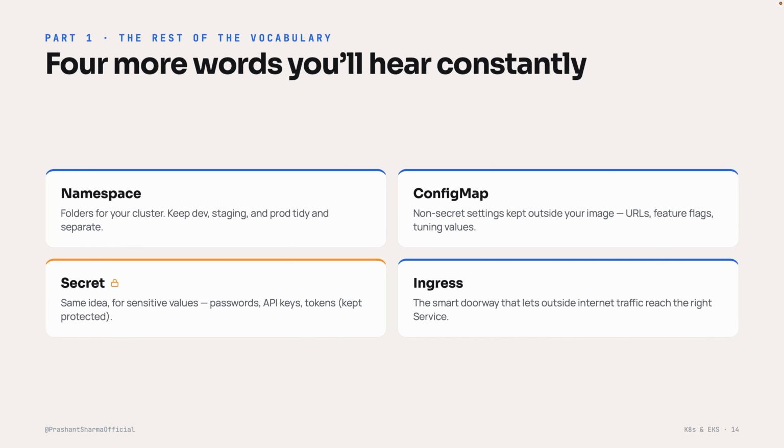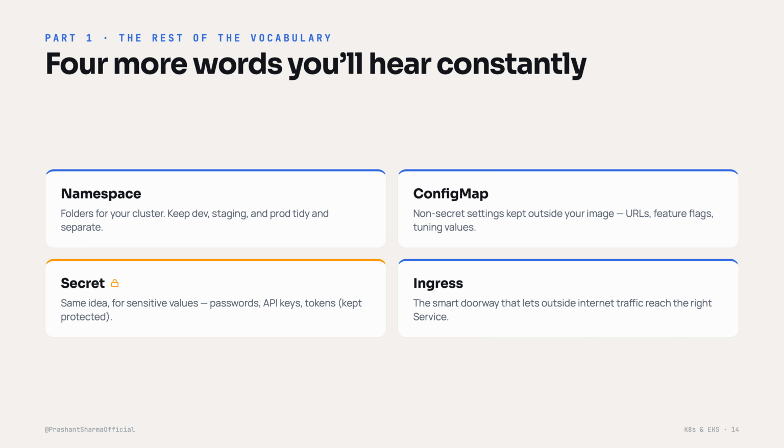Now let's quickly round out the vocabulary with 4 more words you will bump into. Nice and fast. Namespace. Think of these as folders for your cluster. They keep your dev, staging and production stuff tidy and separated so things don't collide. Config map. This is where you keep your non-secret settings outside your container image. Think of things like URLs, feature flags, tuning values, etc. Change the setting without building or rebuilding the app.